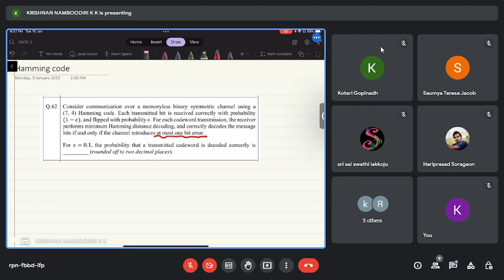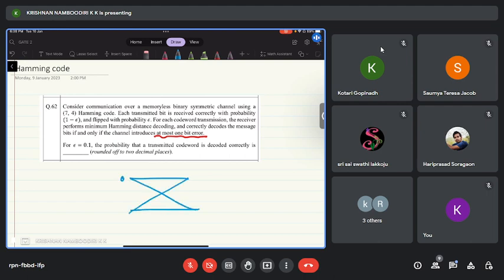So now the communication is over a binary symmetric channel. I think all of you were there when we discussed the binary symmetric channel in the last class. If you have some question, you can ask now. Okay. So a binary symmetric channel model is as follows.